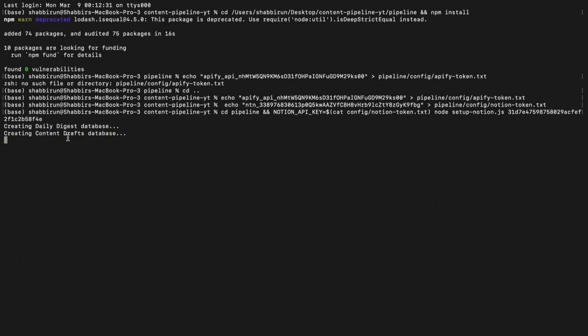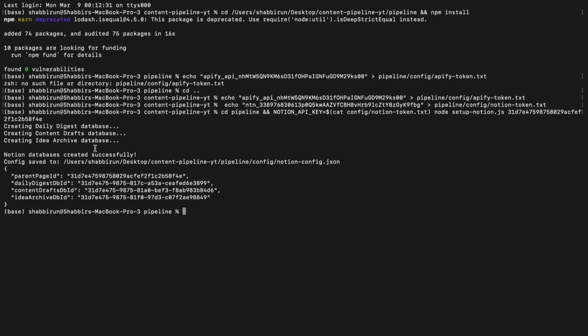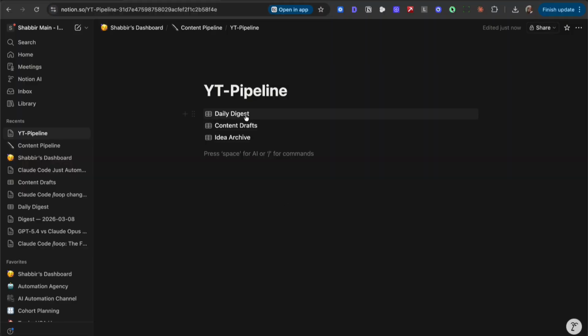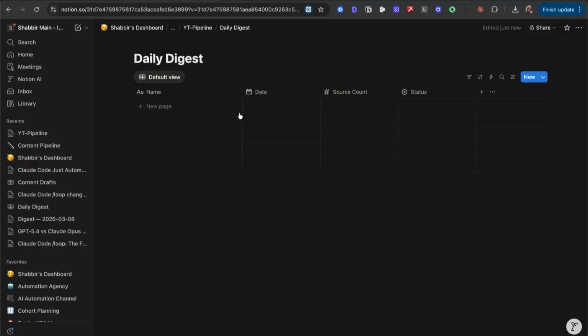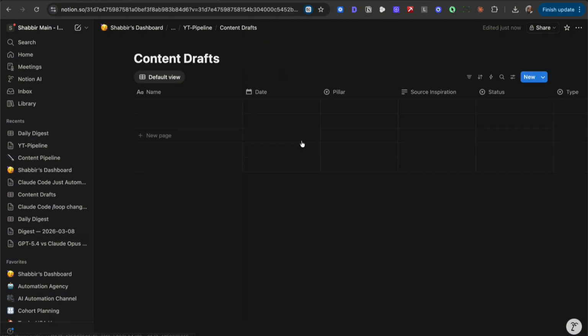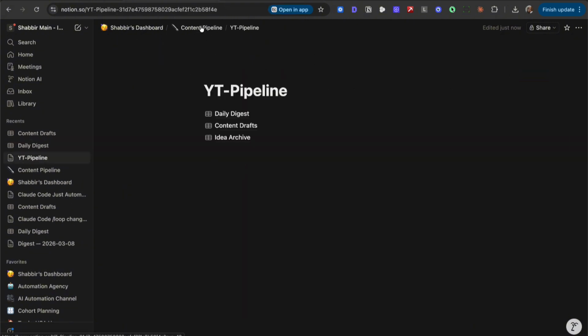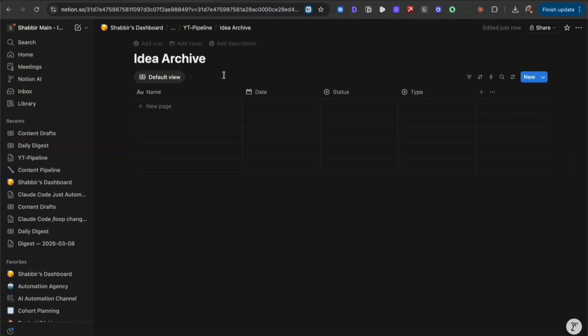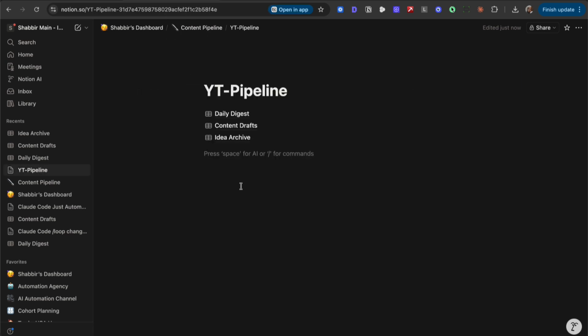This is going to go ahead and create those databases inside Notion for us. Once this is done, when we open up Notion, we'll see that there are some databases ready and populated for us. So here we are in Notion, and we'll see that we have a daily digest database, a content drafts database, and an idea archive database, all ready to be filled in with content ideas.